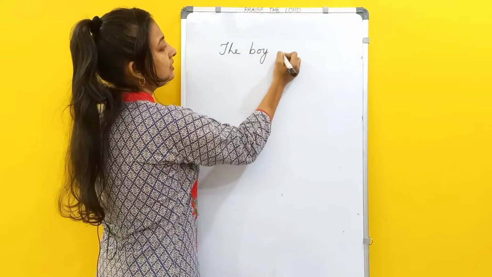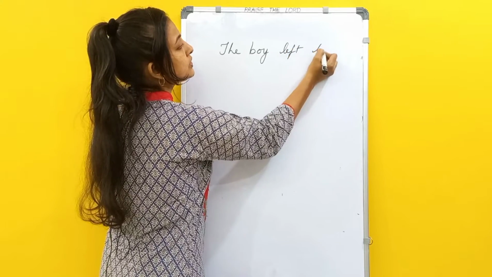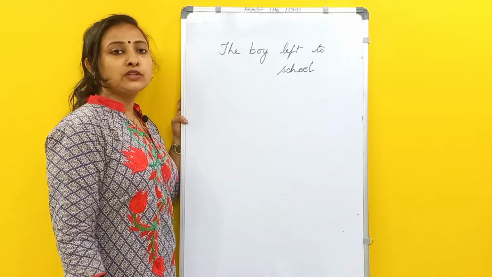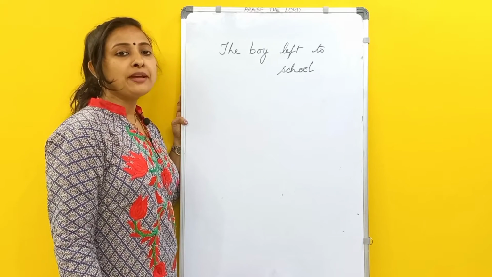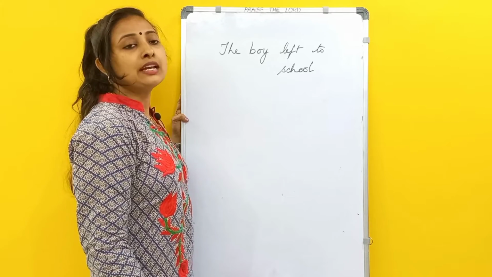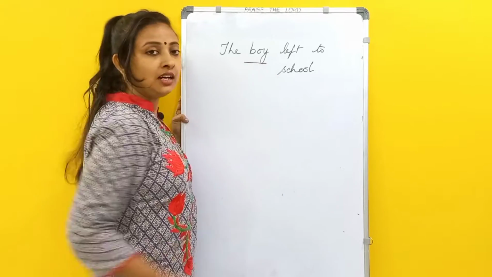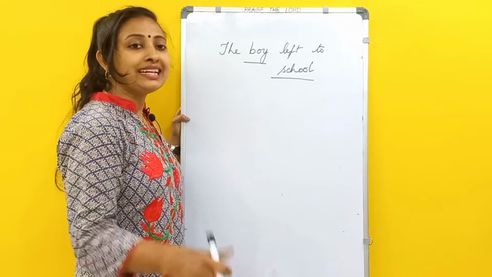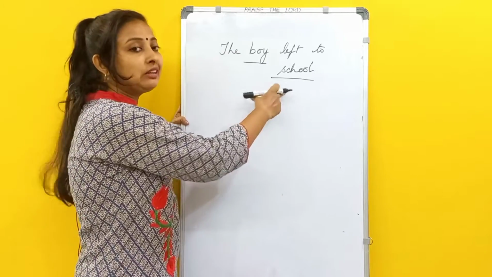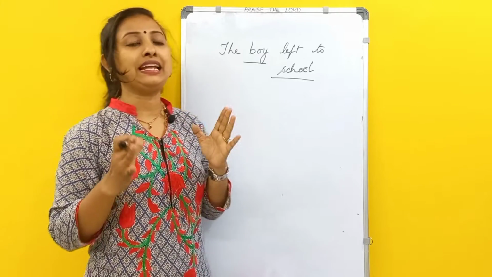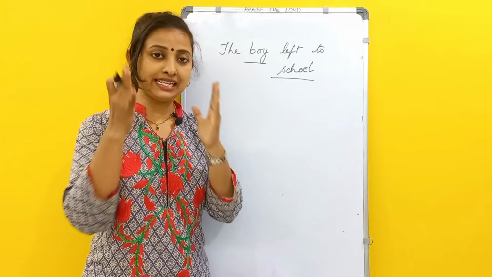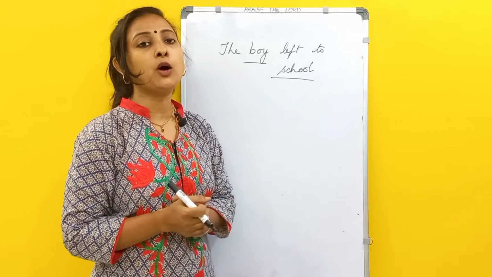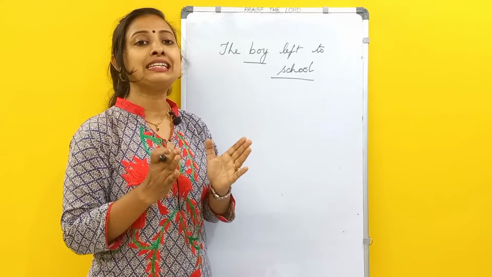The boy left to school. In this sentence, if you see, can you see a common noun? Boy is a common noun, as well as school is also a common noun. So things in common. It is not a particular school. I am not telling the name of any particular school. I am not saying it is St. Joseph, St. Anne, St. Mary's. I am not particularly telling about any name. I simply mentioned it as a school.